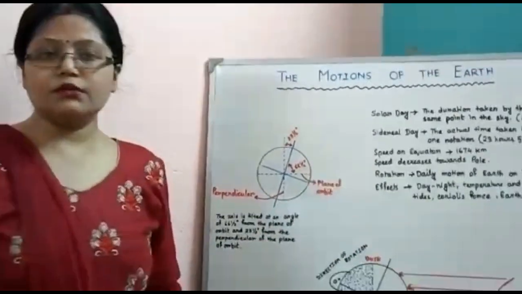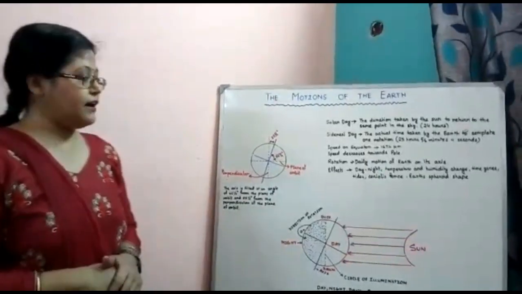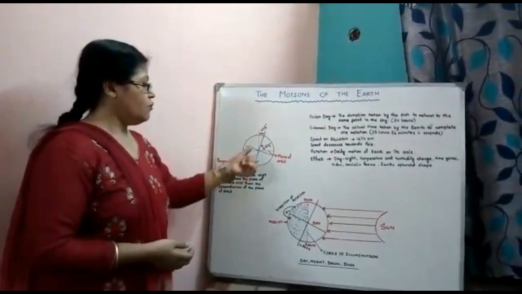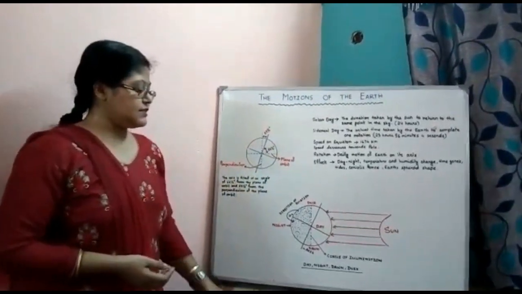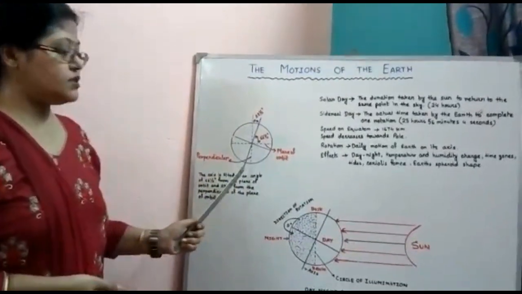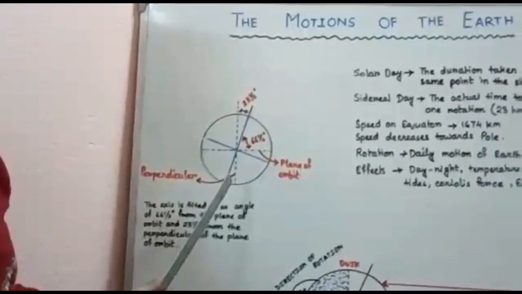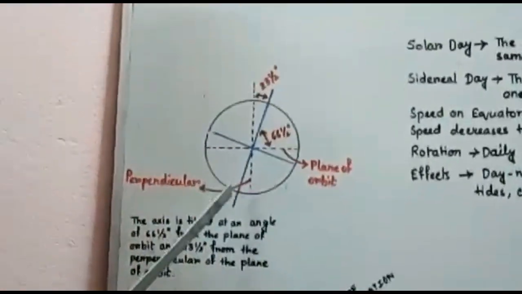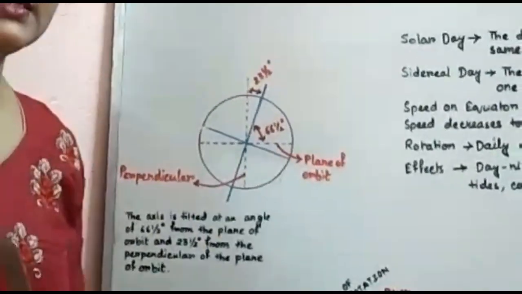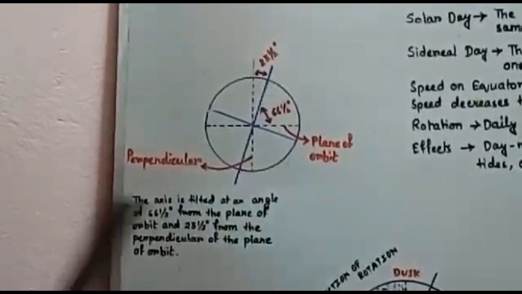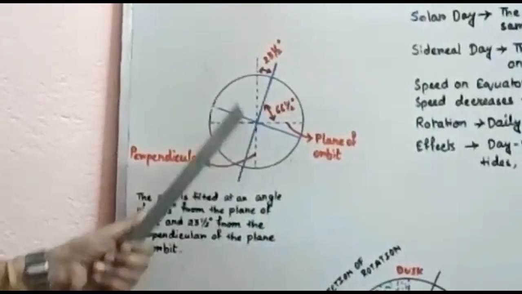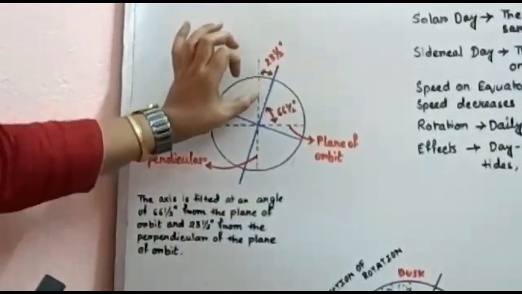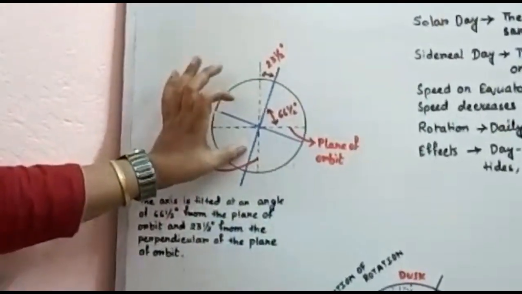So I was talking about axis. Axis has a very good importance for this rotation. What is axis? Axis is an imaginary line. It is actually a straight line passing through the center of the earth which joins two poles, meaning the North Pole and the South Pole. But this axis is not straight. You can see in this diagram, the axis is actually slightly inclined.